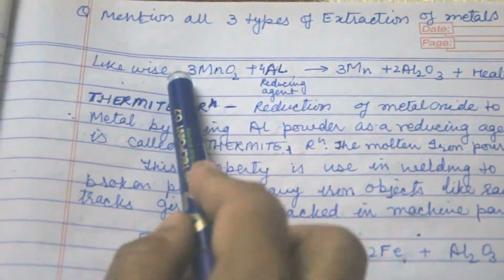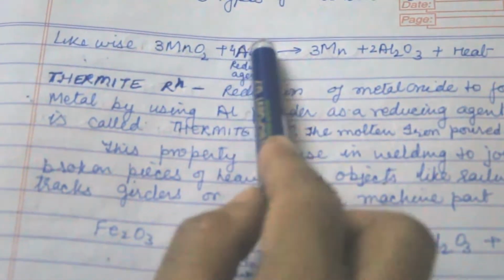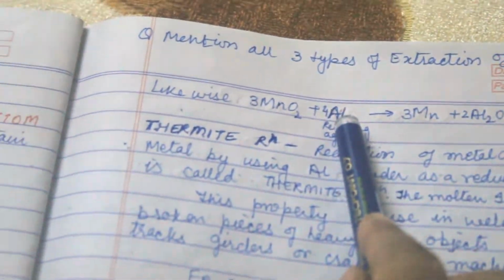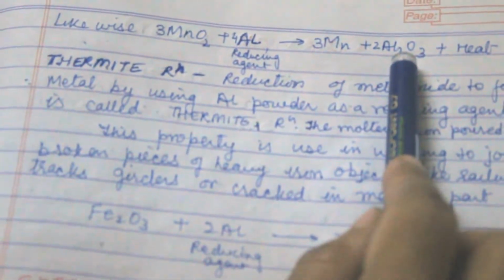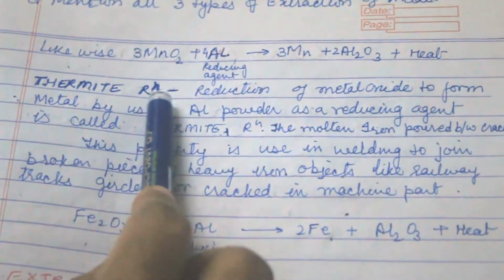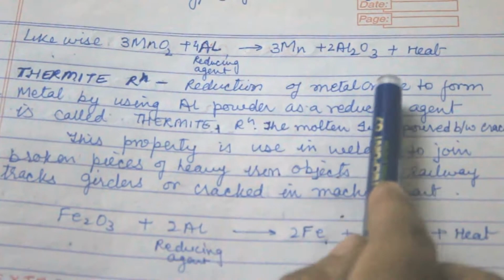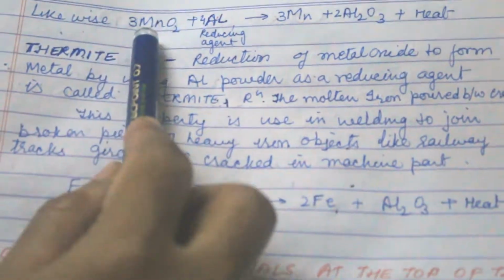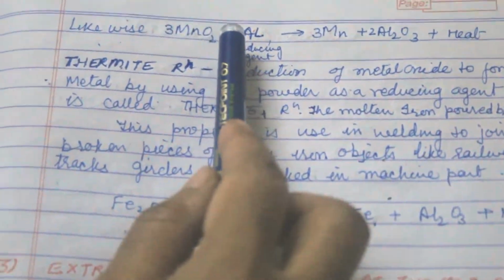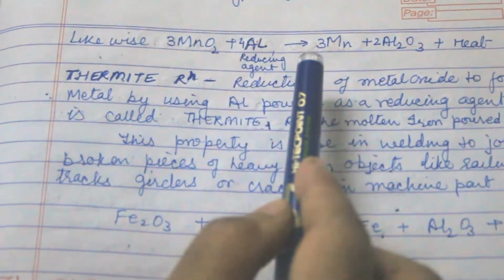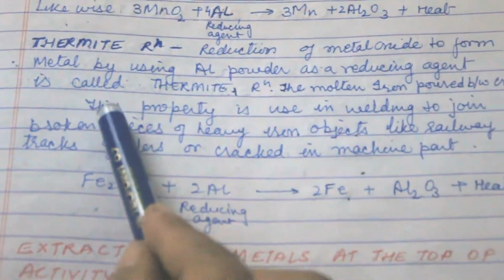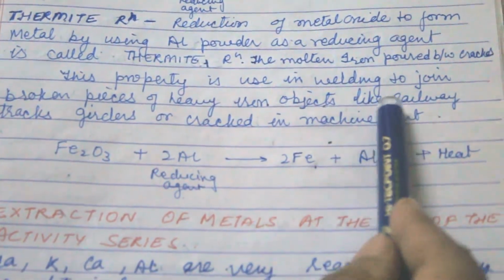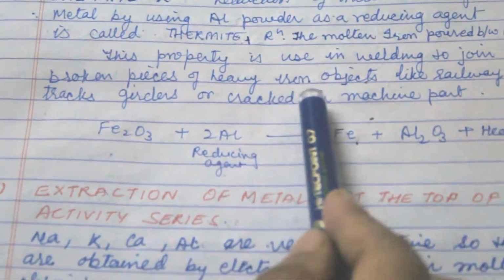Now likewise, manganese oxide, when treated with aluminium, forms manganese metal, and aluminium here acts as a reducing agent as it removes oxygen from manganese and heat is evolved. Now the thermite reaction is the reduction of metal oxide to form a metal by using aluminium. When we use aluminium to remove the oxygen, it is known as the thermite reaction. This property is used in welding to join broken pieces of heavy iron objects like railway tracks, girders and cracks in machine parts.